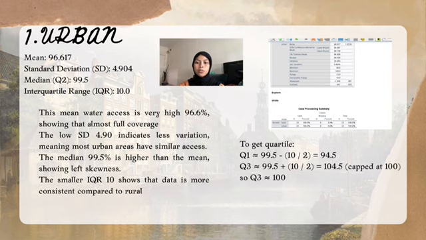For the urban group, the mean water access is 96.6%, which shows almost full water coverage. The standard deviation is 4.90, meaning the data is less spread and most households have similar access levels. The median of 99.5% is slightly higher than the mean, indicating a small left skew. The IQR of 10 shows that the data is more consistent than the rural group. In the kampung context, this may be due to better infrastructure, centralized pipelines, and easier maintenance in urban areas.